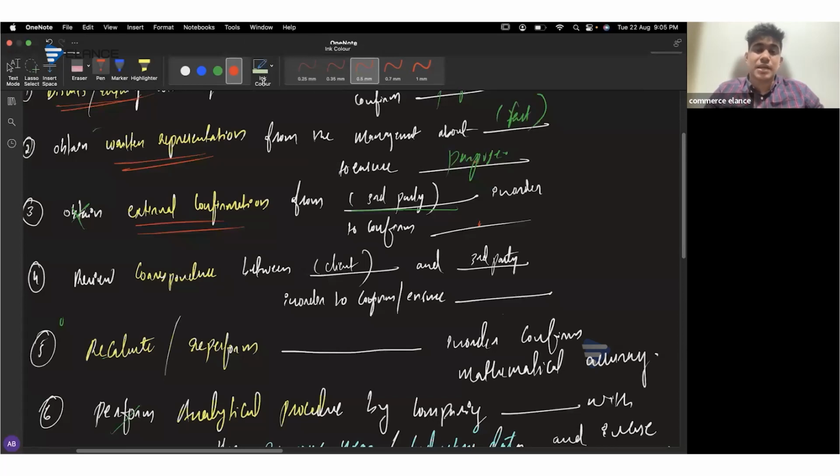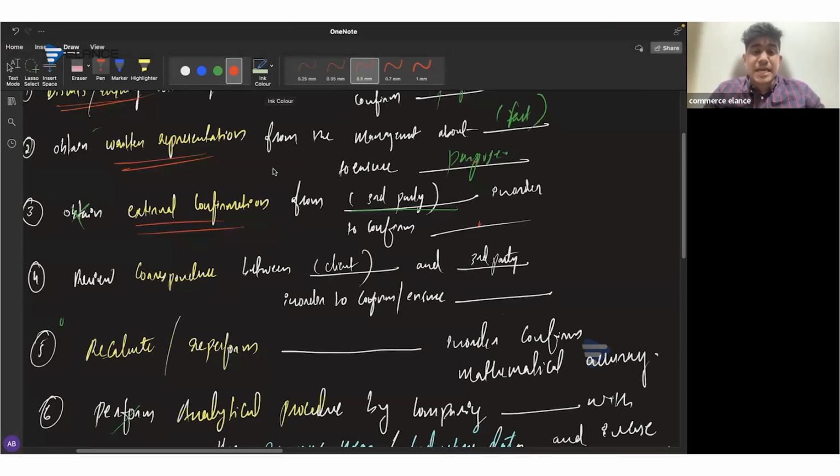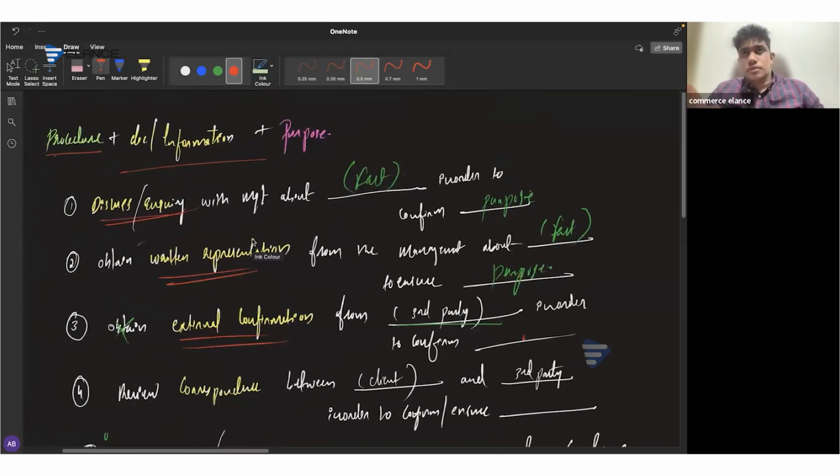So basically, when it comes to substantive procedures, we will be focusing much on the name of the assertion or the purpose. But here they are not asking us for the substantive procedures. Instead, they are asking us for audit procedures, right? So when it comes to audit procedures, it's a combination of test of control, substantive procedures, and risk assessment procedures.